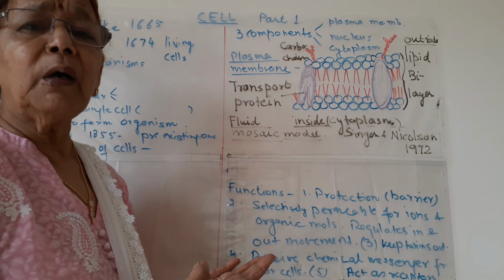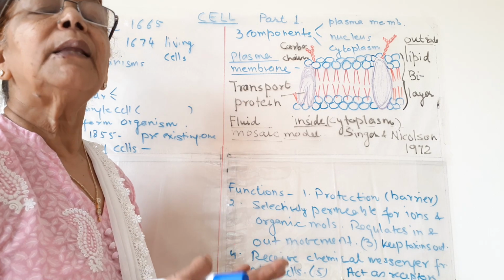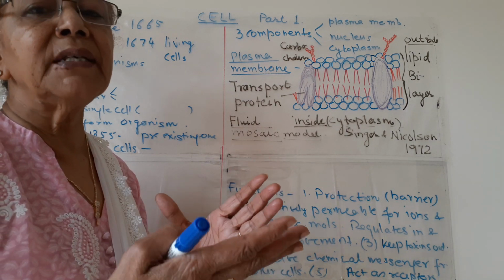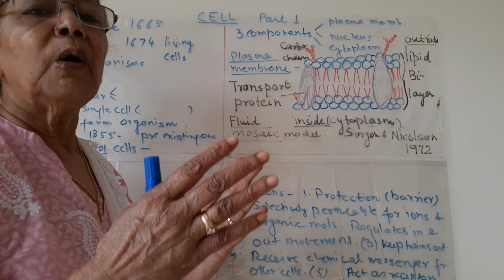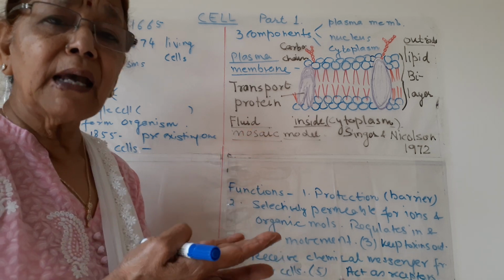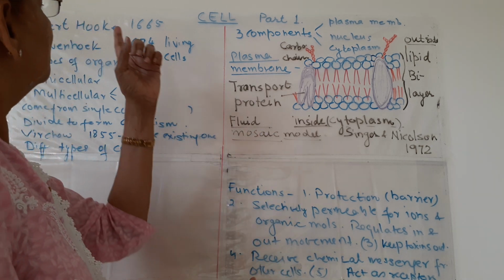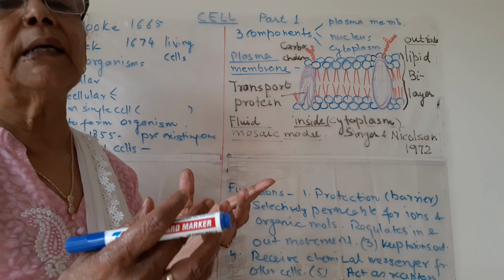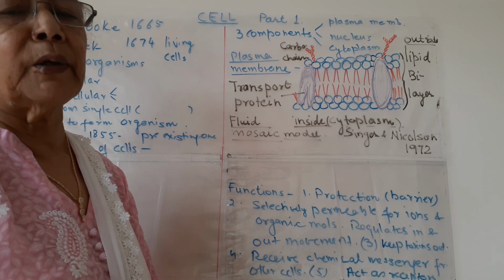Do you know what cork is? Cork is the bark of big trees. The outermost layer of the bark is made up of cork. So Robert Hooke was seeing a thin slice of cork under his primitive microscope.